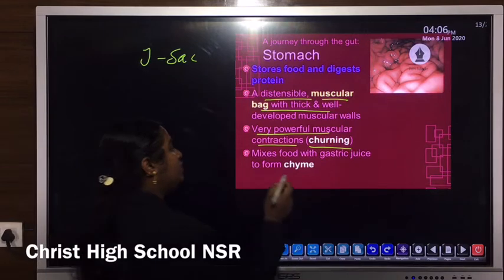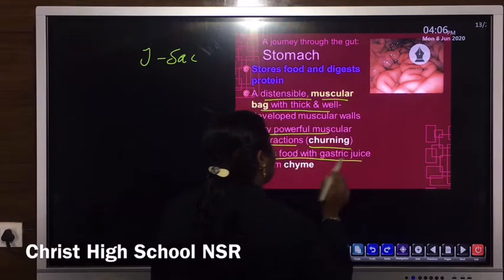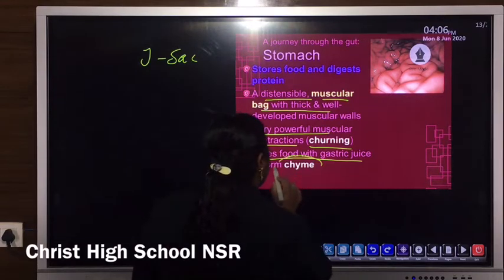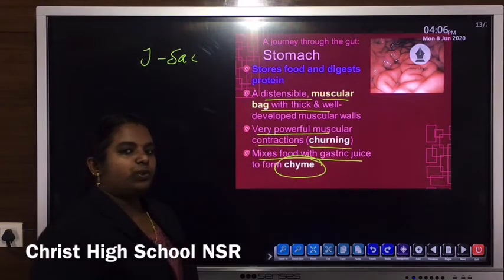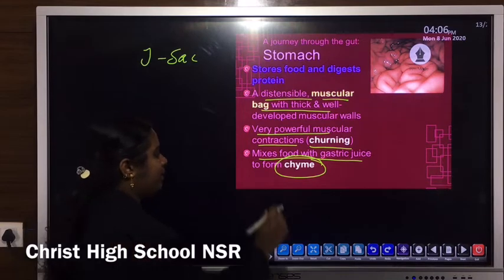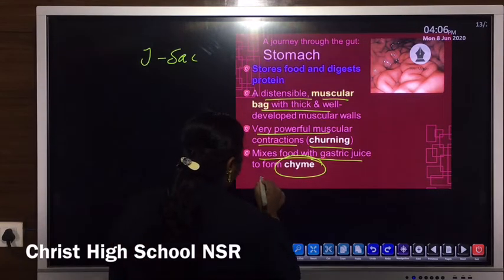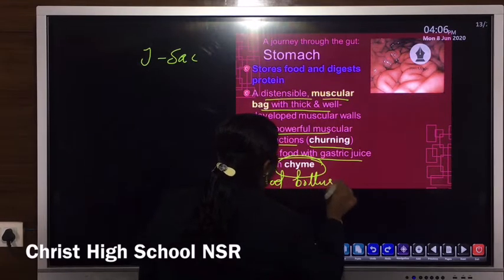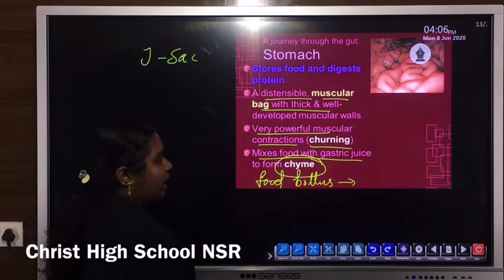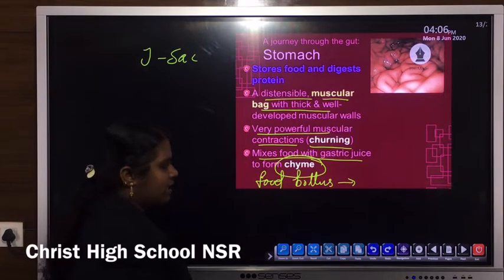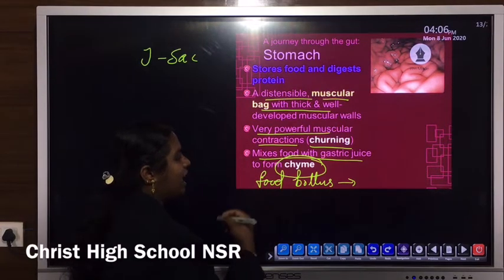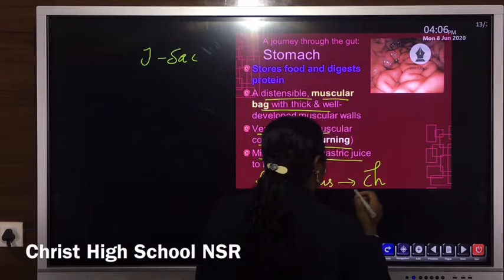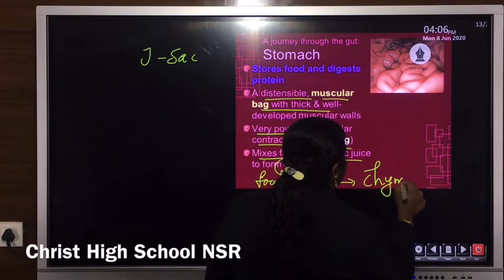Now this food is properly mixed with the gastric juice, and the food bolus is transformed into chyme. That particular substance is known as chyme. That means when the food bolus reaches the stomach, due to the churning process, it is converted into another, finely mixed form known as chyme.